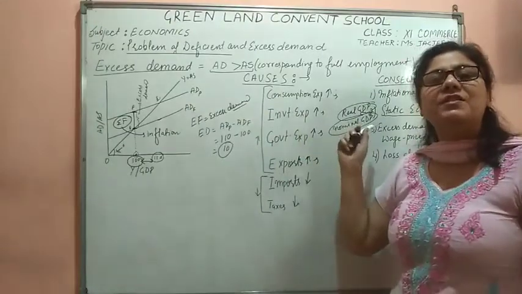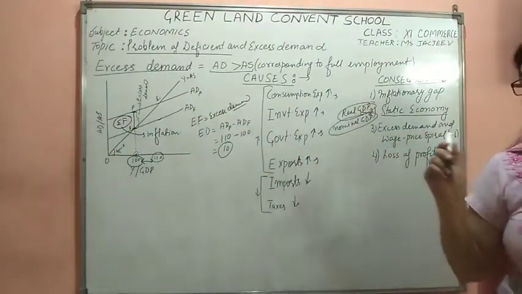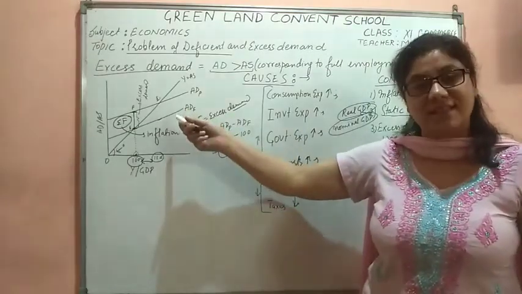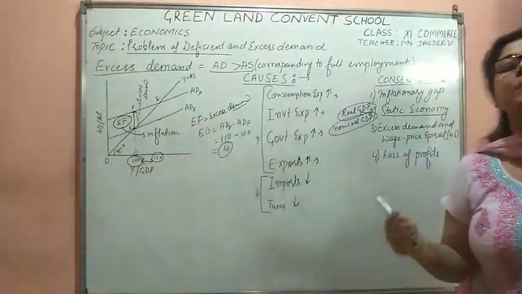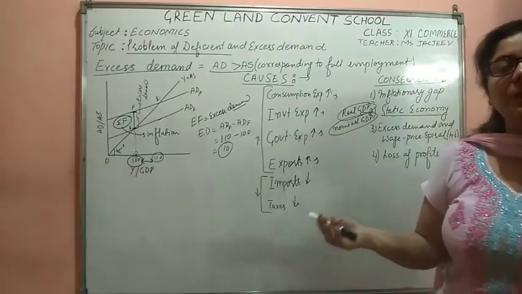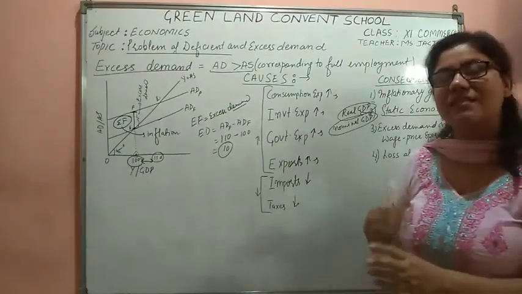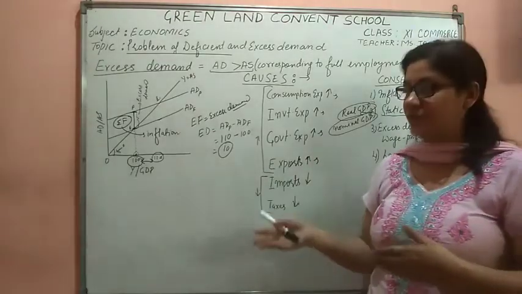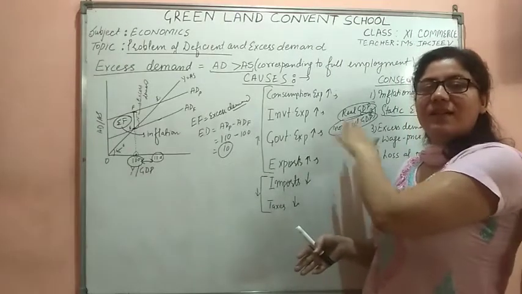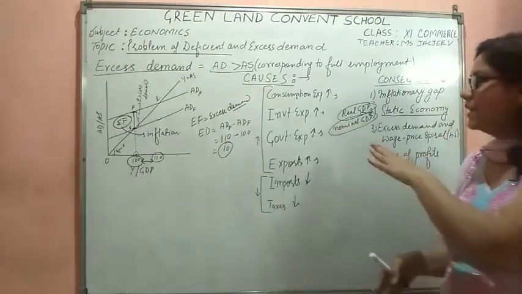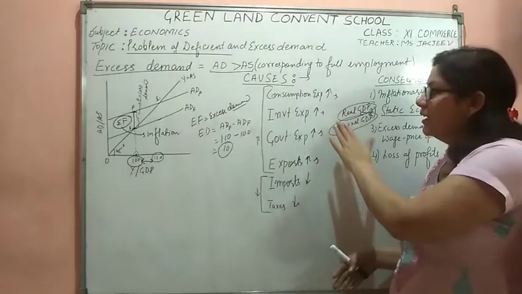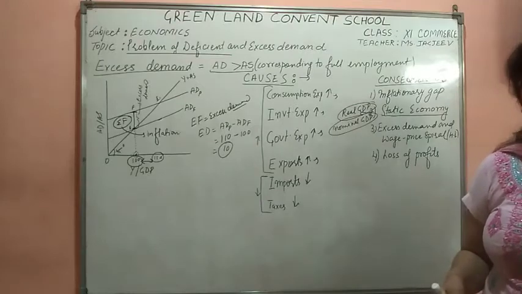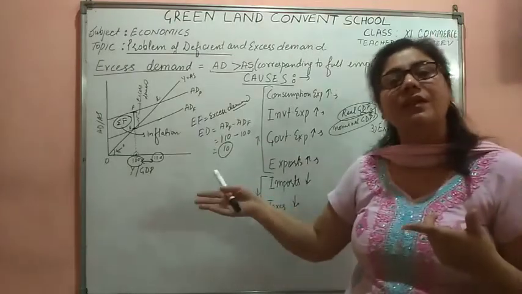And nominal GDP is measured at the current year prices. When we have a demand of 110 units, the prices will rise, and the nominal GDP will rise because it is measured at current year prices. It can rise both due to an increase in prices as well as an increase in goods and services. Here the goods and services are not increasing, but the prices are. That's why the real GDP will remain static, but the nominal GDP, which is only a monetary illusion leading to the rise in price, will rise.